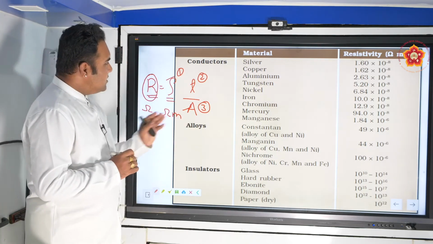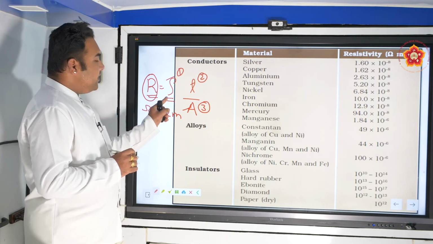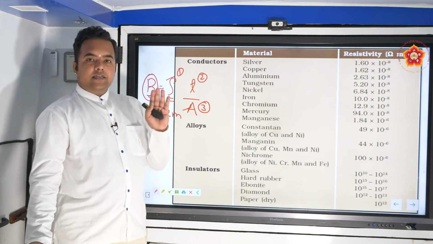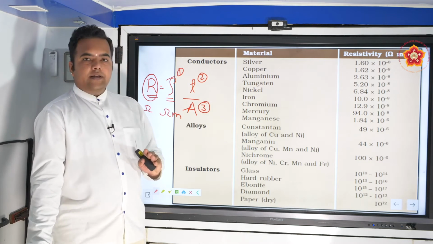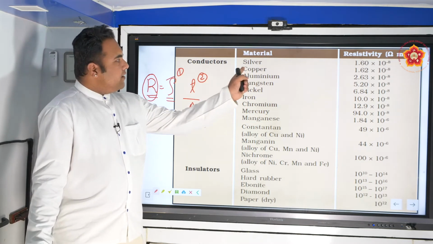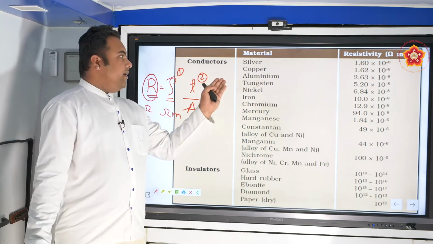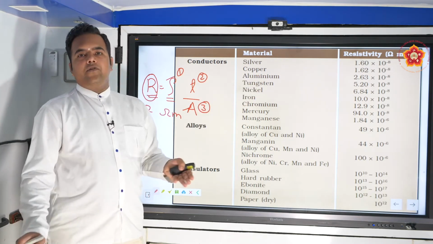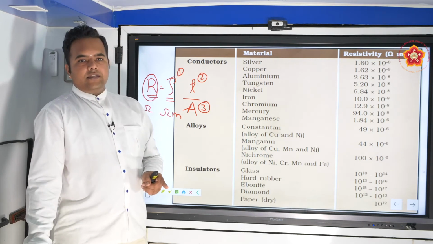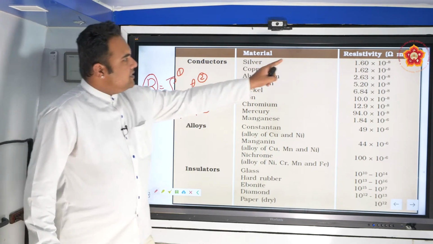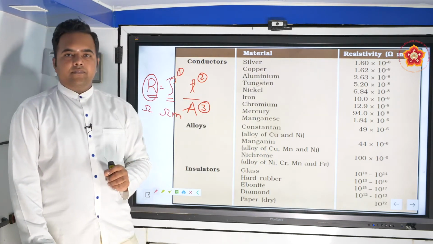Resistance depends on all these factors, but resistivity does not depend on anything. It speaks about the nature of the material. So if you take 1 meter of copper wire and measure the resistivity, and you take 100 meters of copper wire and 1 kilometer of copper wire, for all these three different cases, the resistivity still remains the same.